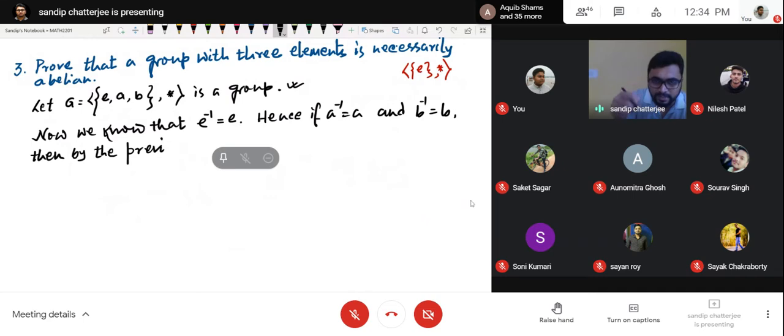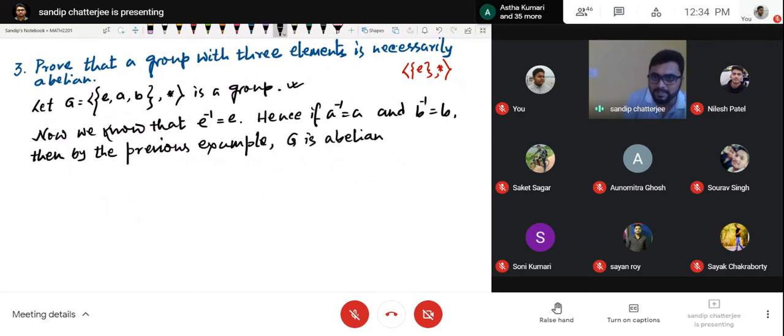Now, in your exam, if this comes, you should not write just by the previous example. You need to prove whatever you have done earlier. Here I am writing the previous example. Then by the previous example, G is abelian. So if this case happens, then G is abelian. If this case does not happen, can you tell me what the other possibilities are?